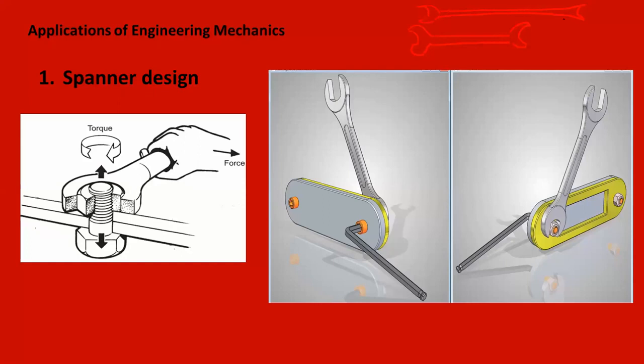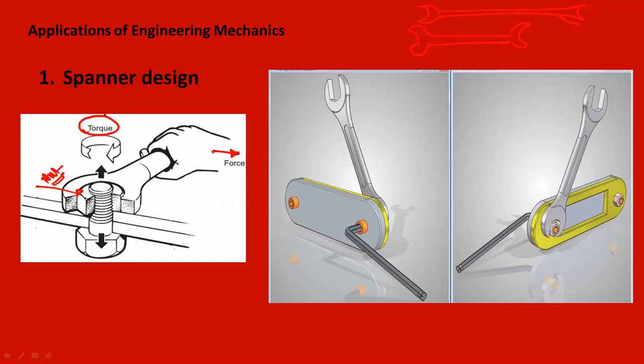This one has a higher length compared to this spanner. When we design, we have to find out how much force we must apply in order to rotate the nut. Depending on that force, we will either increase or decrease the length of the spanner. So here we have to find the quantity called torque.